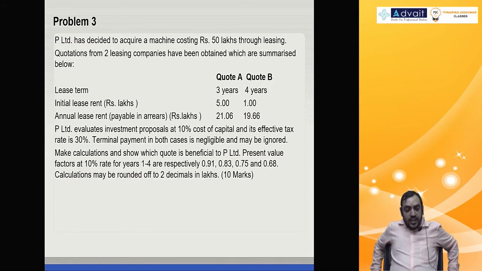P Limited has decided to acquire a machine costing 50 lakhs through leasing. Quotation from 2 leasing companies have been obtained, which are summarized below. Quote A, quote B. Lease term 3 years, 4 years. Hold on.